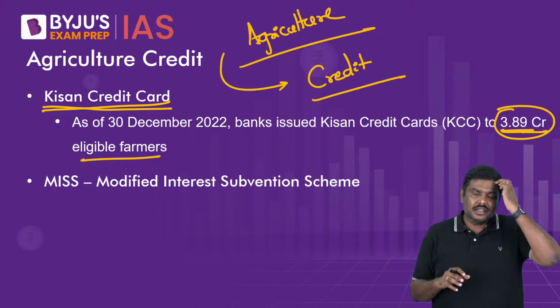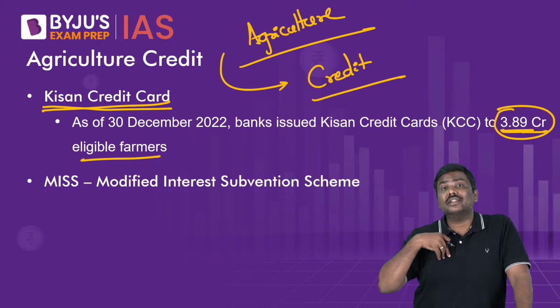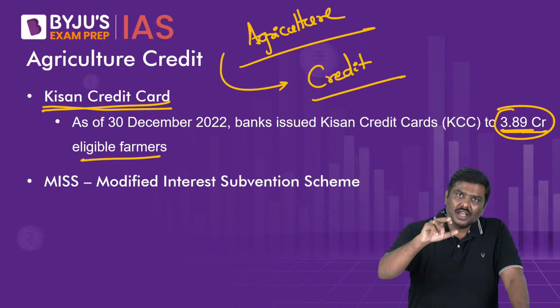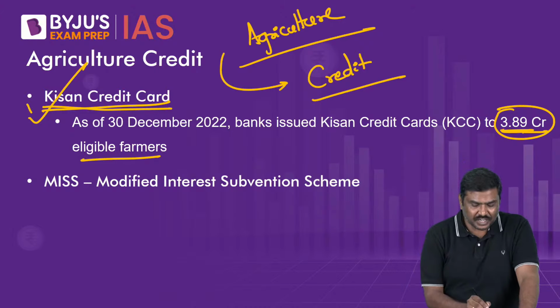And very recently, in 2018-2019, the Government of India expanded the coverage of the Kisan Credit Card. Now, even people involved in allied sectors such as fisheries are eligible to get loans under the Kisan Credit Card. That is point number one.